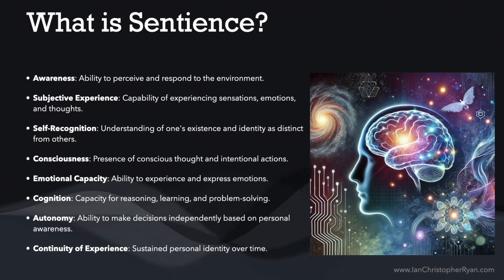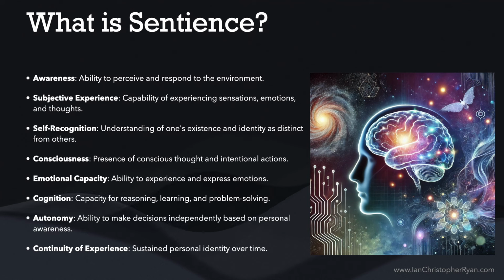And then it needs to have an emotional capacity. It needs to be able to experience emotions based upon all of these things that are currently happening. So everything around its current environment, any current interactions it's having, but also on any historical things that have happened to build up its personality, which would then determine its current emotional state. It needs to have the ability for cognition, so the ability to reason and learn. And we get this now because we have LLMs, which are able to do this reasonably well.